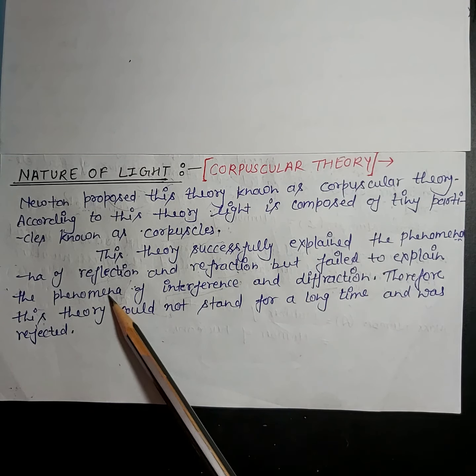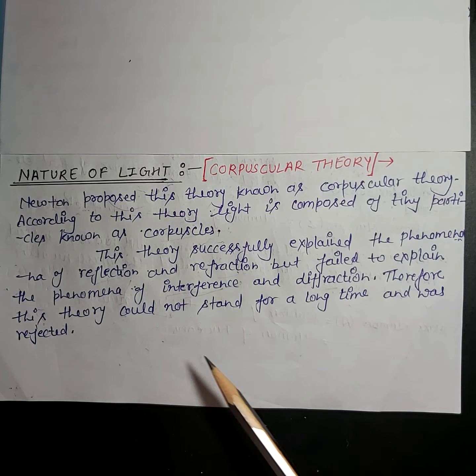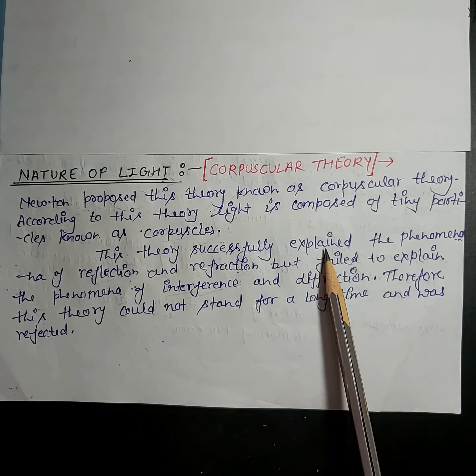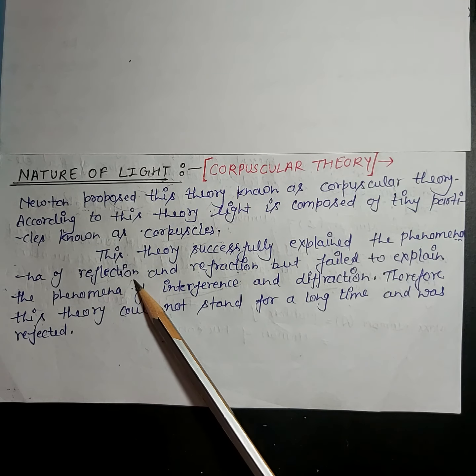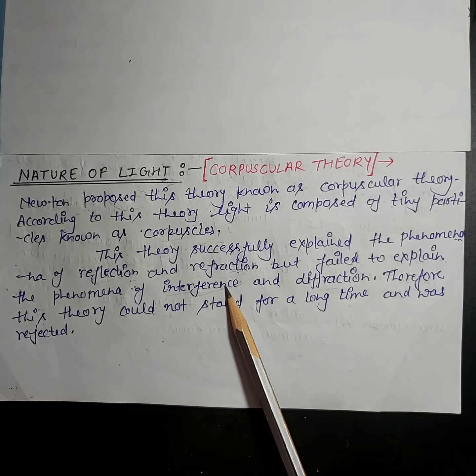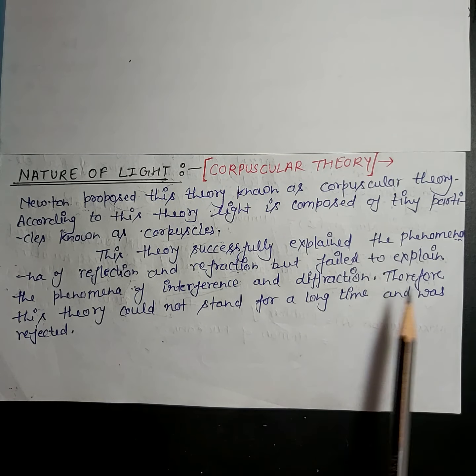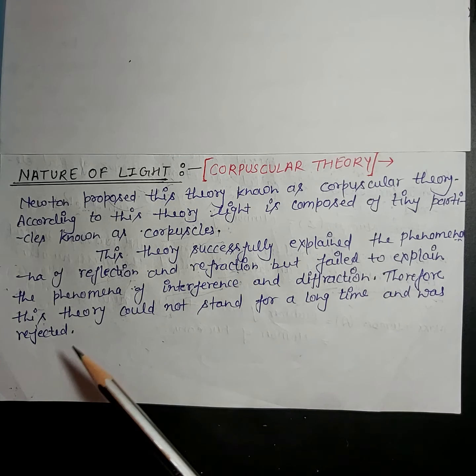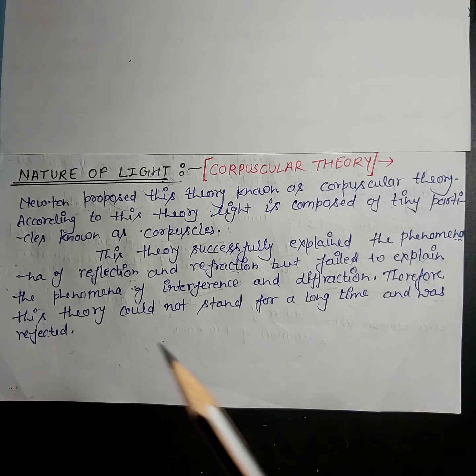It shows reflection or refraction but can't explain interference or diffraction. This theory successfully explained the phenomena of reflection and refraction but failed to explain interference and diffraction. Therefore, this theory could not stand for a long time and was rejected soon.